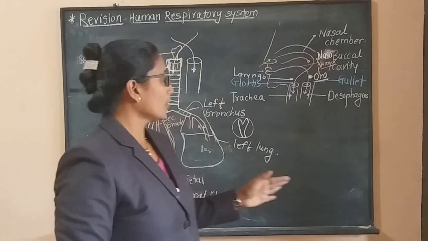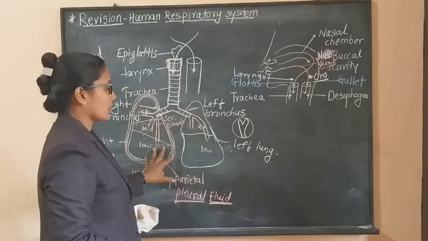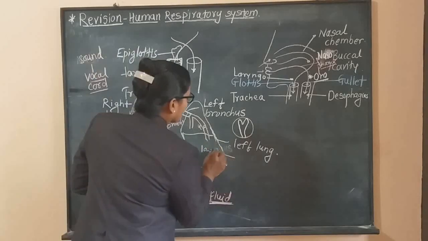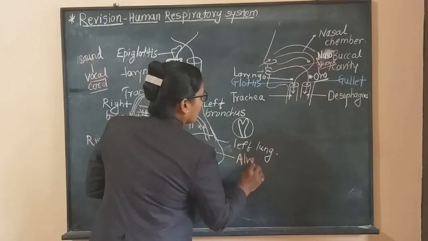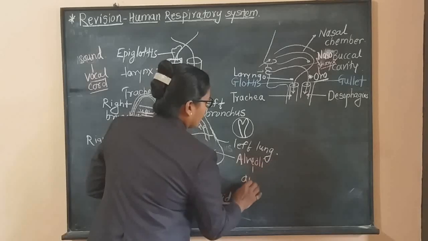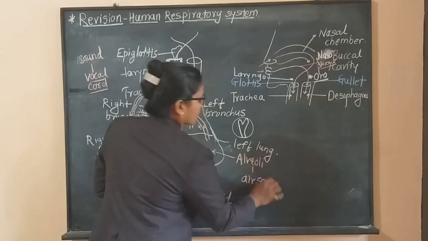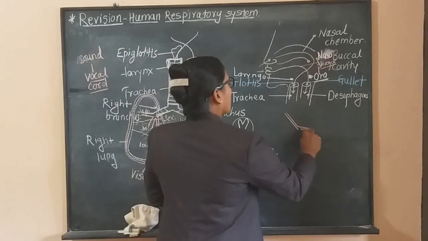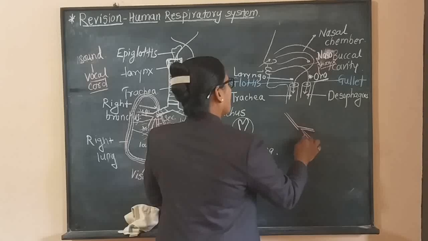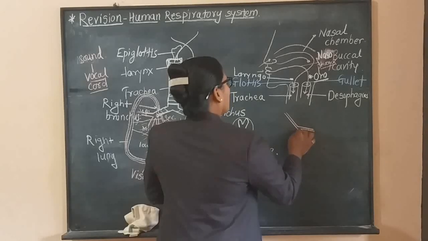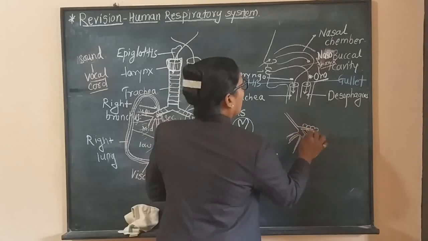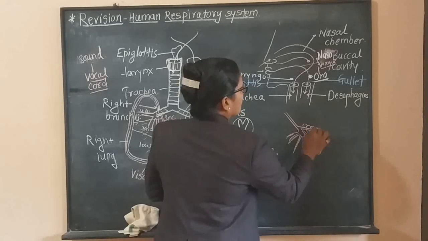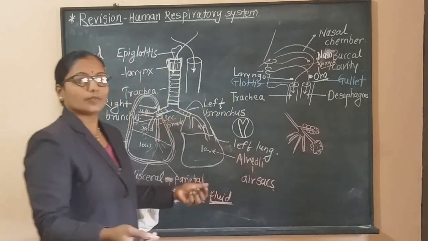In short, we studied about these lungs. The anatomy of the lungs we studied last time. Internally these lungs consist of alveoli, and these alveoli consist of air sacs. If we consider one of the alveoli, it looks like a bunch of grapes. Such alveoli are present, and they are responsible for the exchange of air.